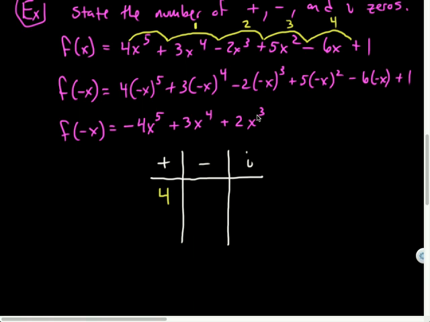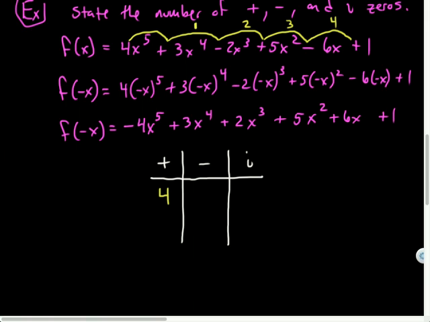Right, so I just have to go through each term, be very cautious with my signs. Negative raised to an even is positive. Positive times an already positive is still positive. So that simplifies to just 5x squared. Negative times a negative is positive, and positive 1 doesn't change.